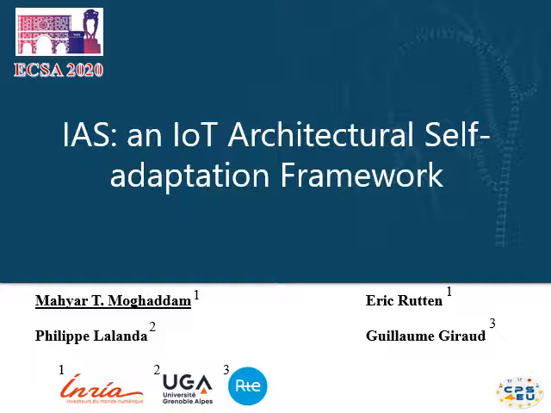Good morning. My name is Mahyar Moghaddam from Renewable, and I'm going to present our paper, which develops the idea of realizing self-adapting Internet of Things architectures by modeling control loops and their interaction. The research was performed under a collaboration among Renewable, University Grenoble Alpes, and the French electricity transmission network company called RTE. We all work on the CPS4EU H2020 project.